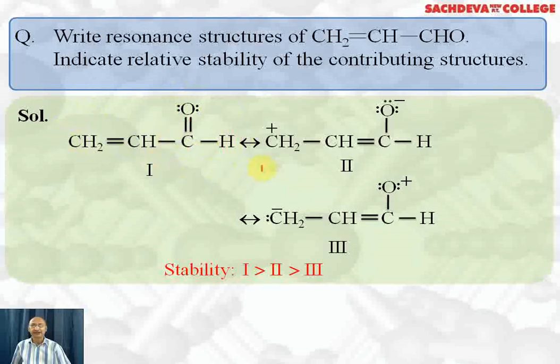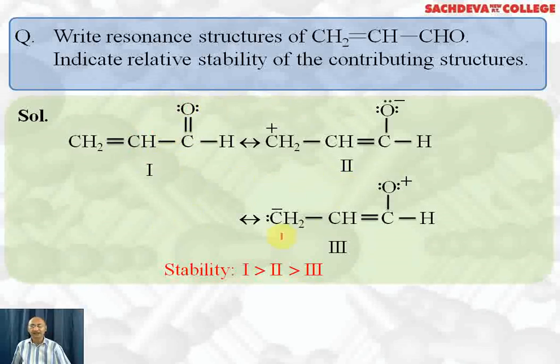Now, while writing the resonating structure, what is happening? This pi electron is shifting to this position to form a double bond here. When this pi electron shifts to this position, this carbon will acquire a positive charge, which is shown here. And this pi electron will shift to oxygen so that oxygen will become negatively charged. This positive charge and this pi electron from here will make it neutral and you will get the second resonating structure.